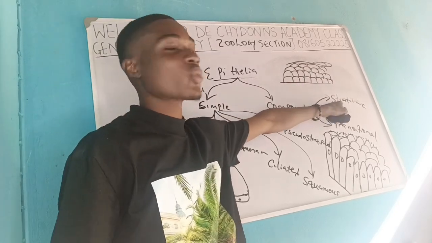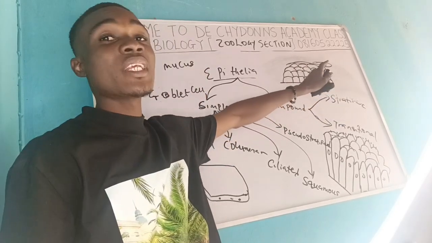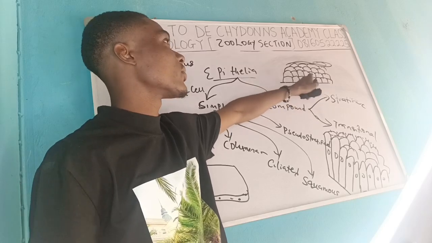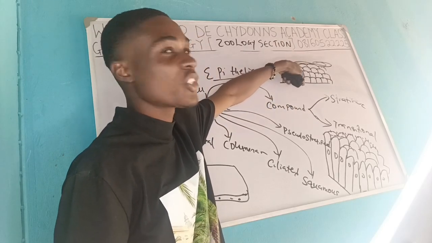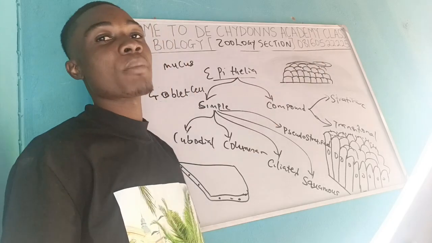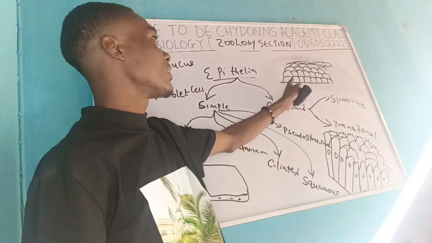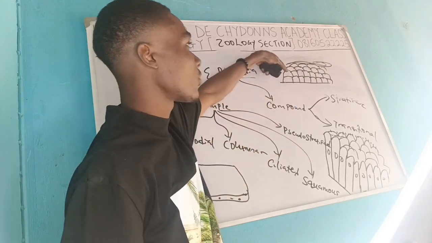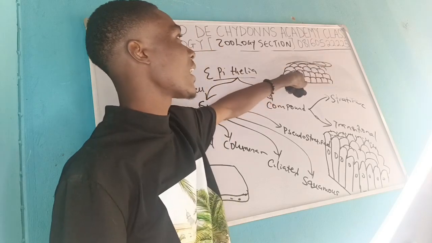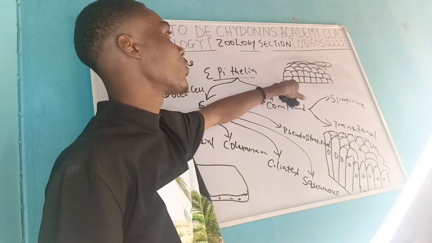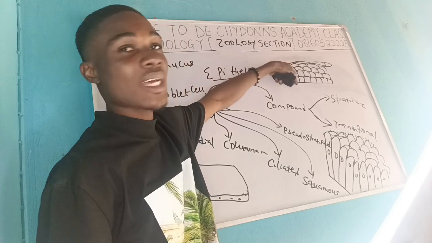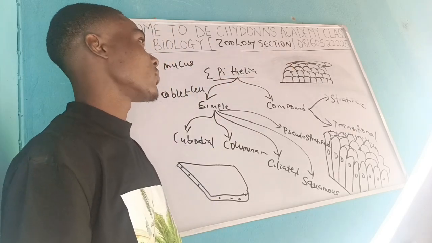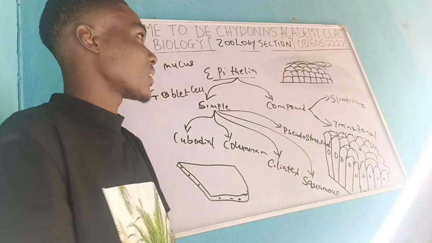This is an example of stratified epithelium, because there are many cells. As you can see, this particular cell here is not directly attached to the basement. That is what makes them compound. If these layers were not added, it would be simple. But because there are so many layers here, and this particular cell is not attached to the basement, it is compound. So this is a typical example of stratified.